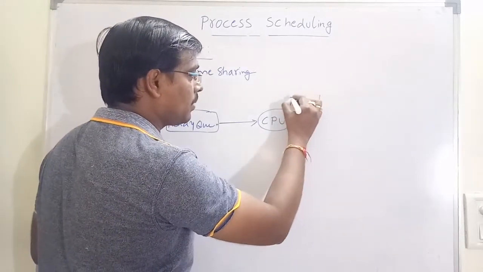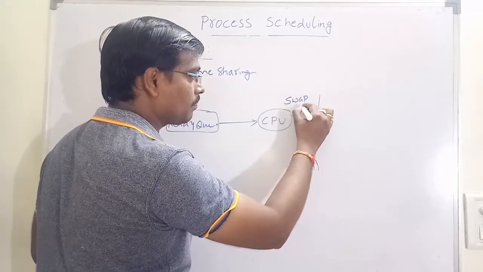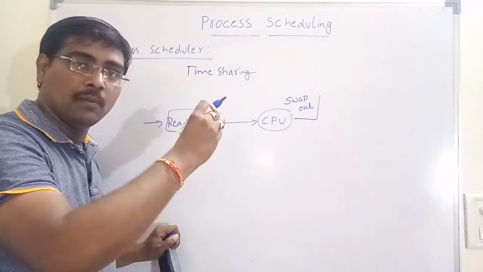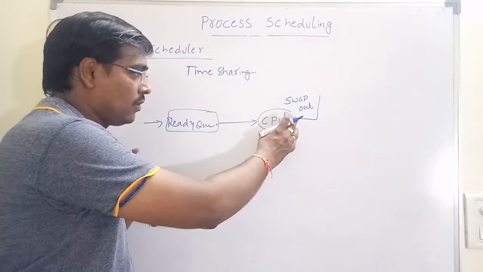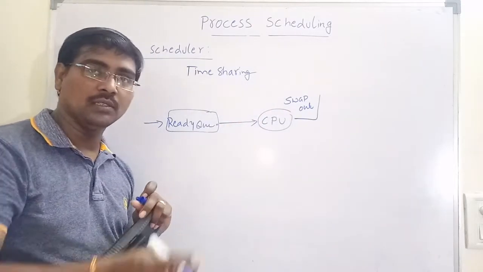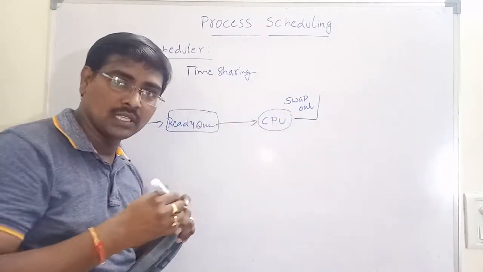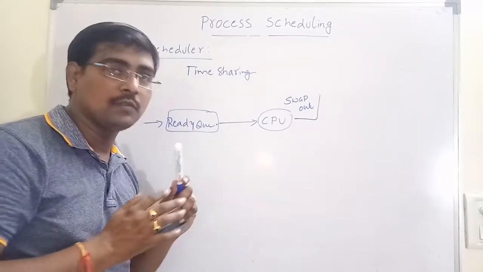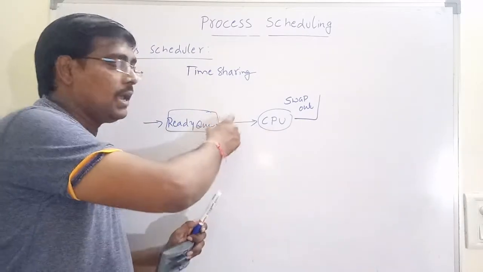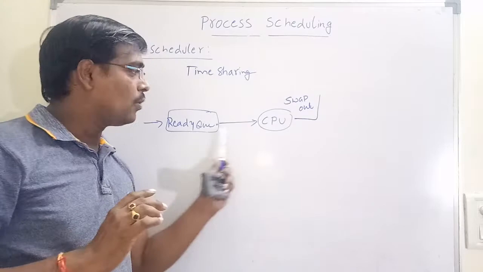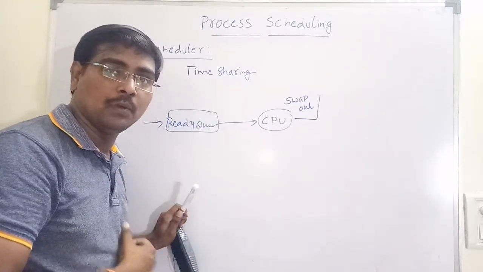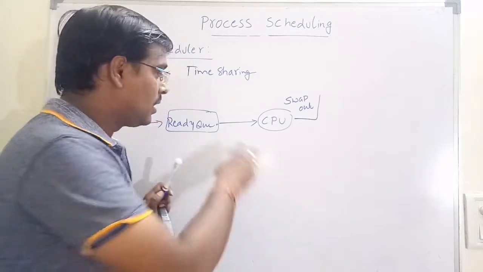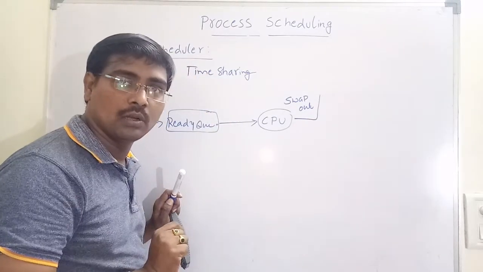Simply we are performing swap out. That is, we are removing that process from the memory. We are executing one process. During execution, suppose that process does not require the CPU, or a high priority process comes, and there is an overload on the memory. Then what does the medium term scheduler do?